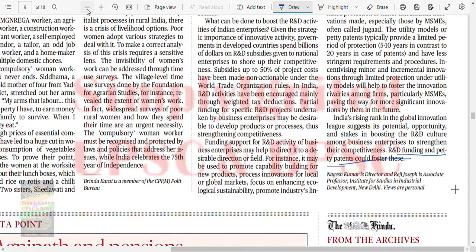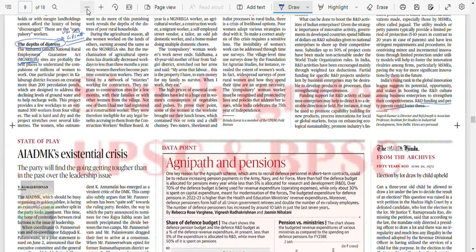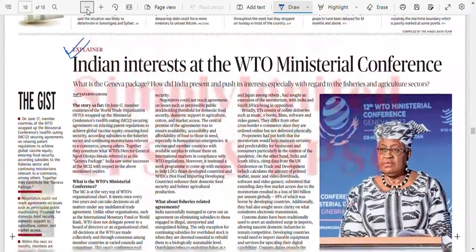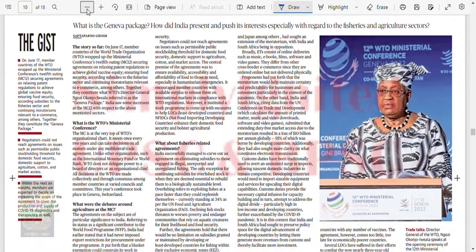Let's see the next one. India's interest at the WTO Ministerial Conference. On June 17, member countries of the WTO wrapped up the Ministerial Conference's 12th outing, securing agreement on relaxing patent regulation to achieve global vaccine equity, ensuring food security according to subsidies to the fishery sector, and continuing moratoriums relevant to e-commerce, among others. Together they constitute the Geneva package. Okay.